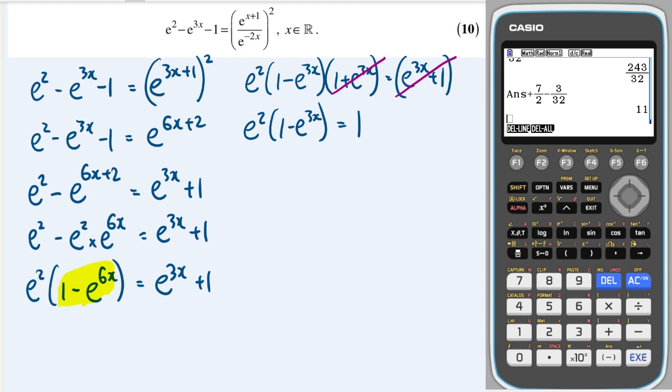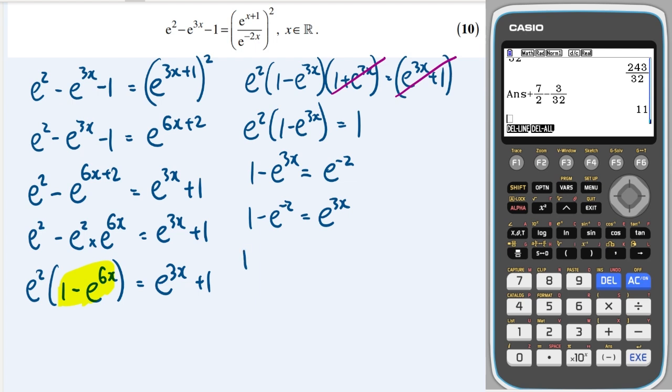Okay, and now that we've just got a single x in our equation, we can just solve it by rearranging for x. So I can divide both sides by e to the 2, and that's going to give me e to the minus 2, and then I can rewrite this like so by moving it over to that side.